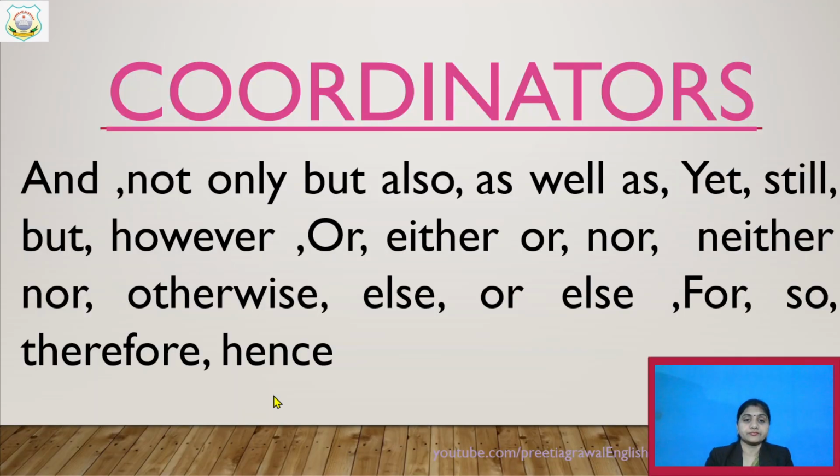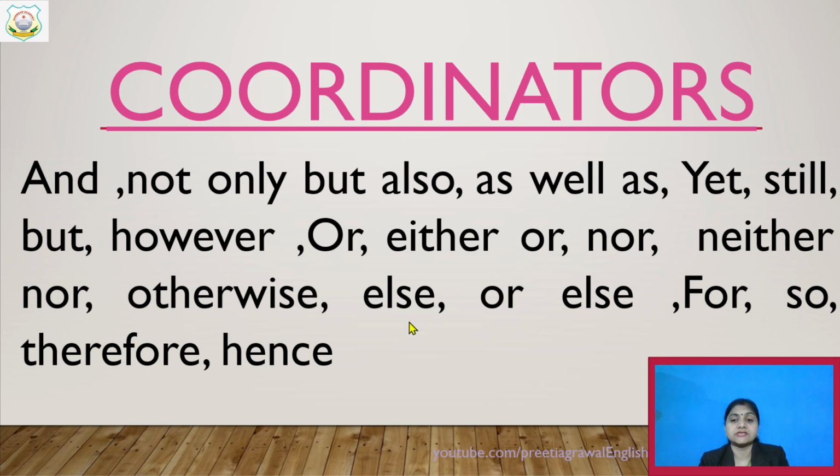Now see here, this is a list, children. If you want, you can take a screenshot. These are your coordinators, which means all these conjunctions you use in your compound sentence. And, not only but also, as well as, yet, still, but, however, or, either or, neither nor, only nor can be there, or neither nor.